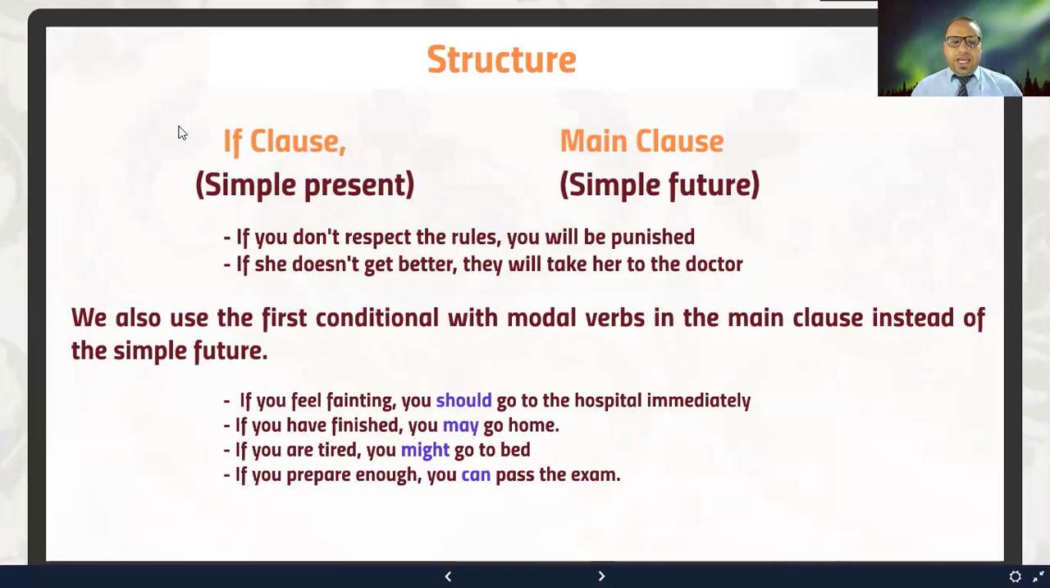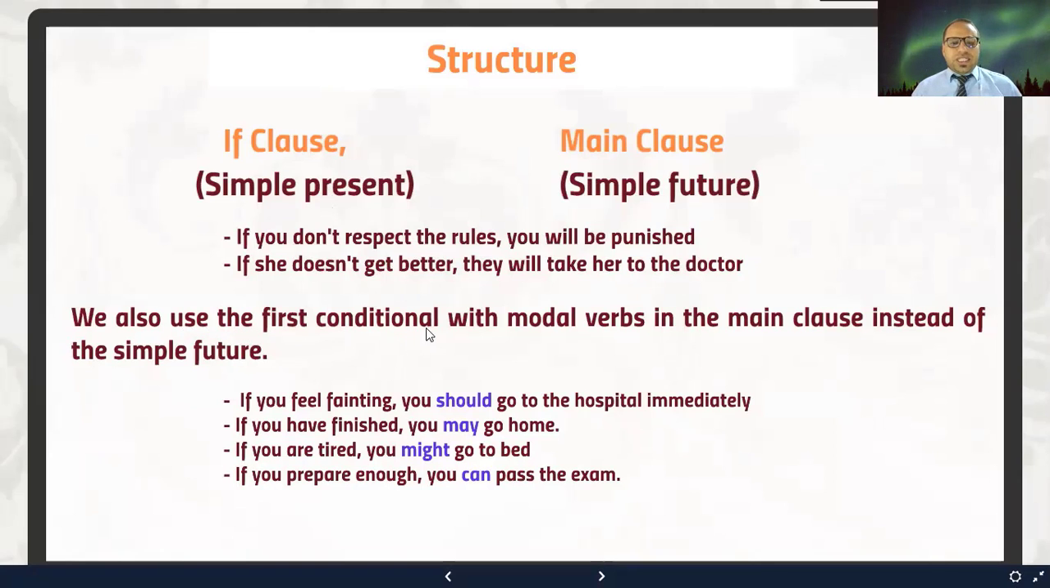So the form here again: if clause, simple present; main clause, simple future. If you don't respect the rules, simple present, you will be punished, simple future. If she doesn't get better, they will take her to the doctor.